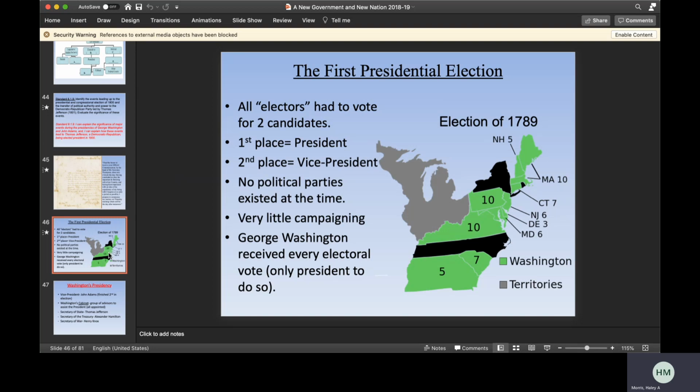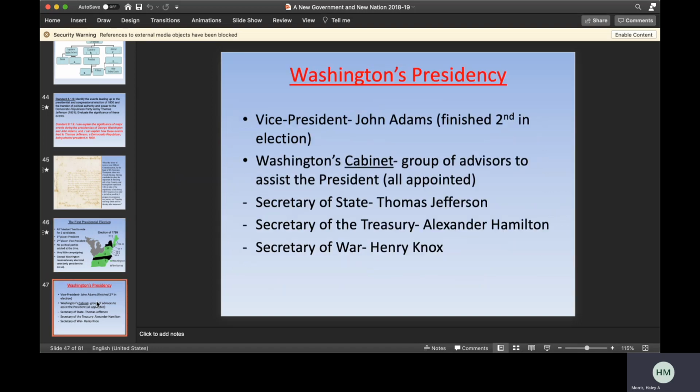So obviously the first president that we have is President George Washington. We talked about the original election in which he received all the electoral votes. Just a reminder that at this time during the election, first place would become president and second place would become vice president. There was very little campaigning at this point in time, and George Washington received every electoral vote in this first election. He is the only president to have done that.